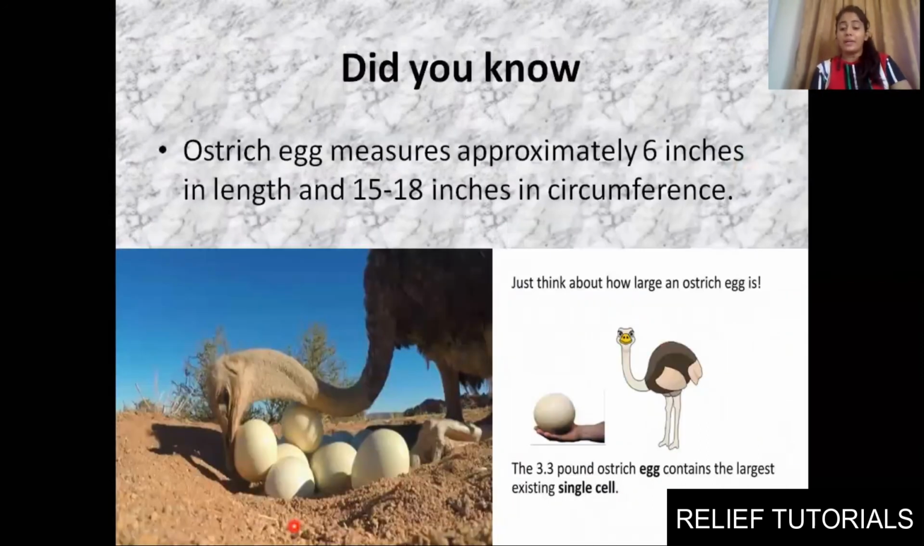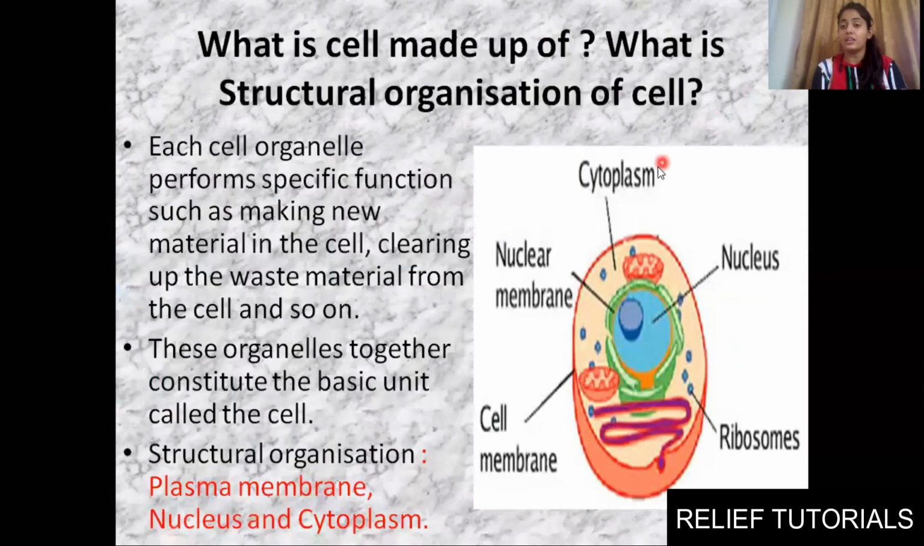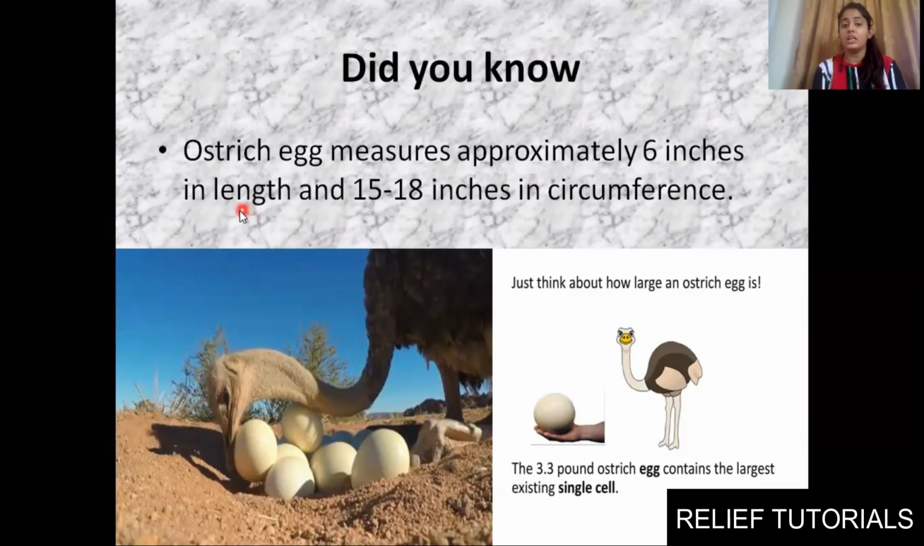Do you know that an ostrich egg measures around 6 inches, and it is one of the largest cells existing, the largest cell on earth? Just think about how large an ostrich egg is. The circumference is 15 to 18 inches, and it is 6 inches in length, so it is very huge. Clear? The 3.3 pound ostrich egg contains the largest existing cell.